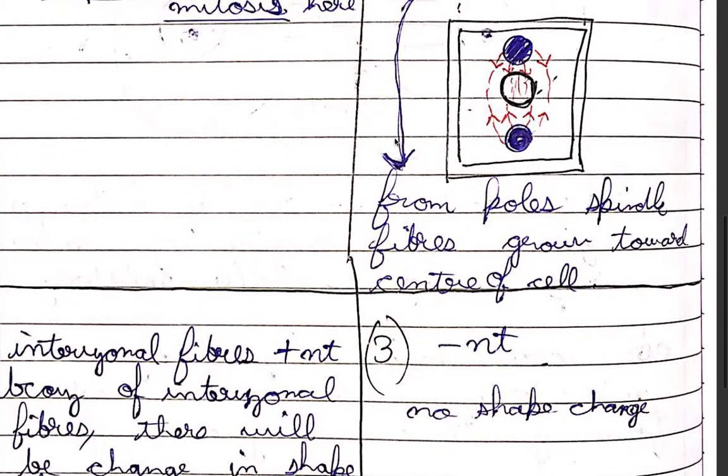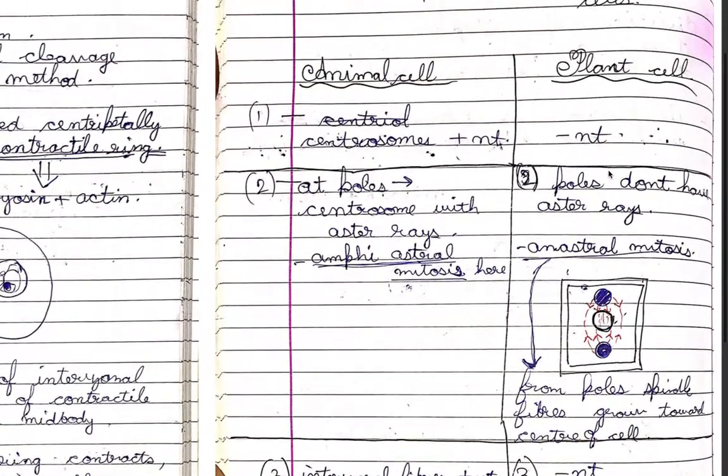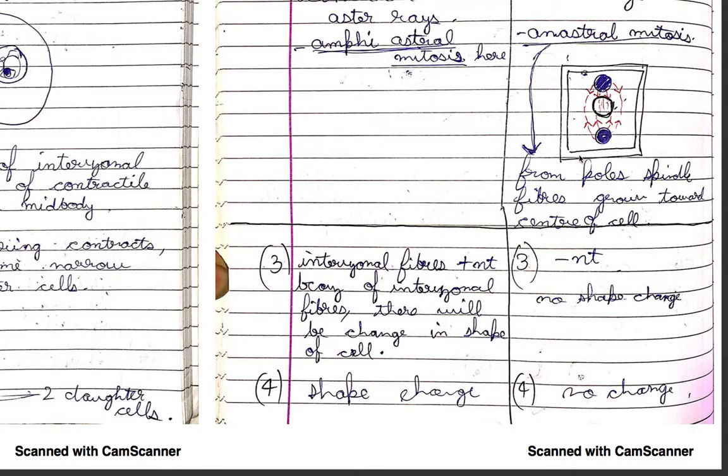Anastral mitosis means that spindle fibers grow from the poles towards the center of the cell. Here in animal cells, there would be astral rays which released microfilaments that went like a rugby football all the way across both of the poles. The connection in between where the chromosomes were was called discontinuous, and where the chromosomes weren't, it was called continuous.